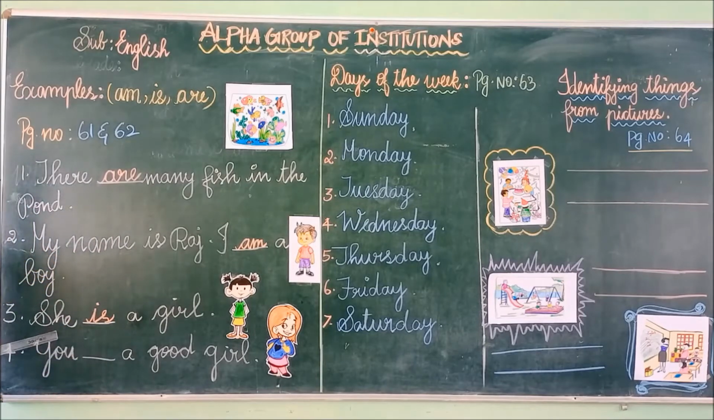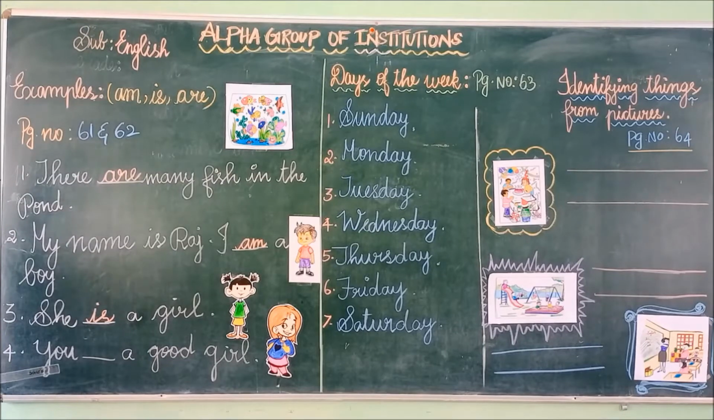She is a girl. Here "she" is the clue word. After he, she, it, we have to use "is", because we are talking about only one. For only one we have to use "is".